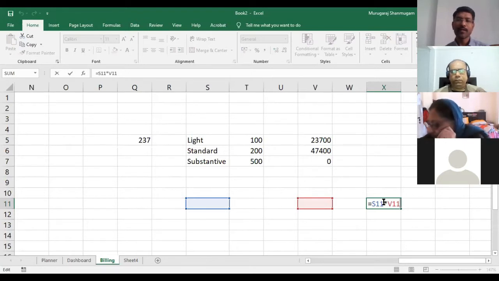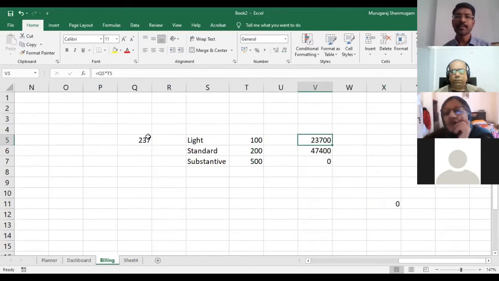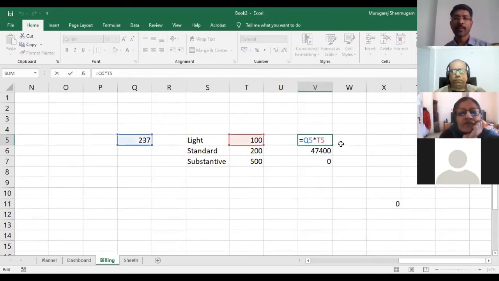I realize that I want one of these data points to be relative and the other one to be absolute. So how to do that? That's a question. I realize the answer is very simple. Whichever needs to be fixed, you can indicate that by including dollar signs before it.